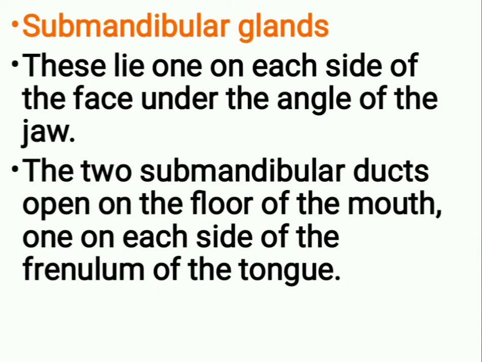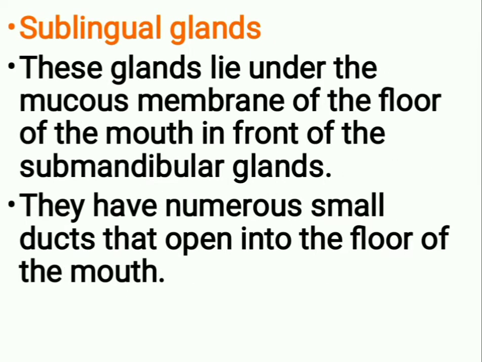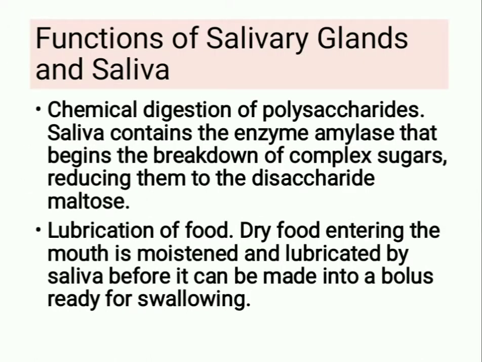These lie one on each side of the face under the angle of the jaw. The 2 submandibular ducts open on the floor of the mouth, one on each side of the frenulum of the tongue. Next is sublingual glands. These glands lie under the mucous membrane of the floor of the mouth in front of the submandibular glands. They have numerous small ducts that open into the floor of the mouth.